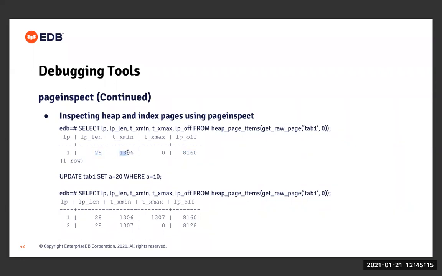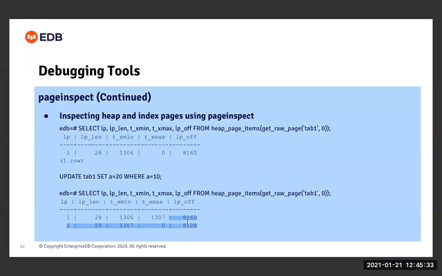And also the transaction related information can be seen here, like the xmin, xmax, and other things. Now in the next step, I have performed an update on table tab1. As soon as I perform the update and then try to see the contents of page 0 of table tab1, I can see that I have two entries present here.